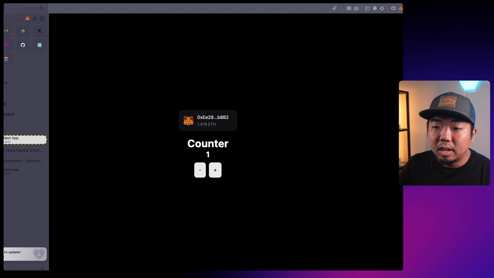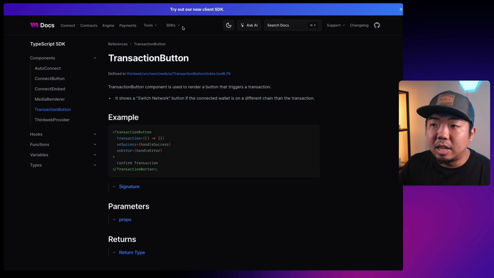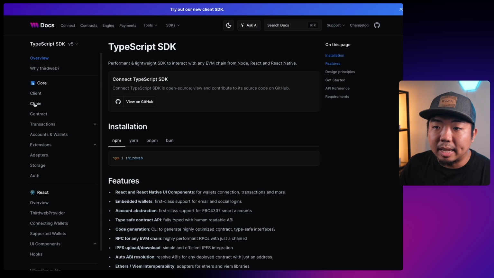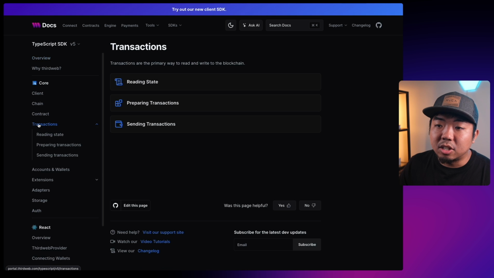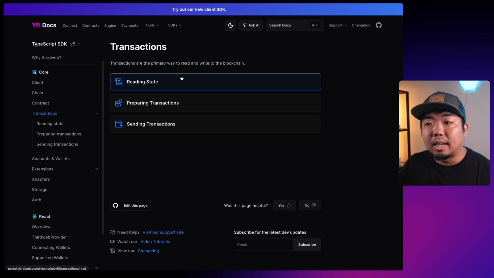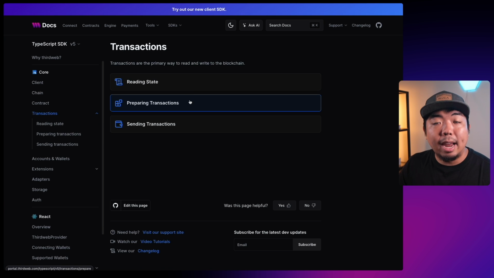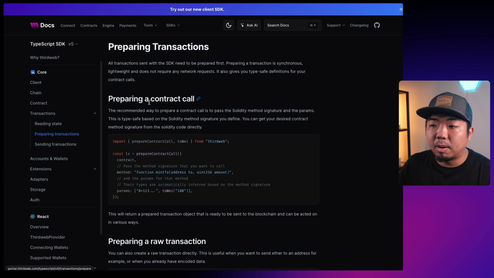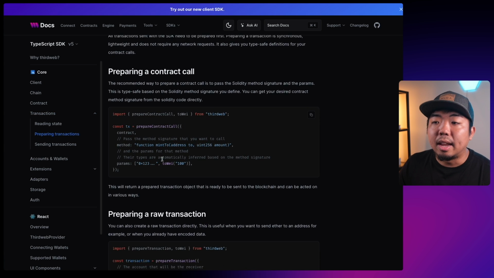to execute. Now, if we take a look at our documentation here, we'll come back to the TypeScript SDK. And under the TypeScript core here, we have a transaction section. Now, we're not reading a state or anything, but we do need to prepare a transaction. And this is what we're going to have to provide to the transaction button. So we're coming to preparing transaction here. And you can see we need to use the prepare contract call, provided the contract, the method that it is going to be calling, and provided any of the parameters that the function requires.